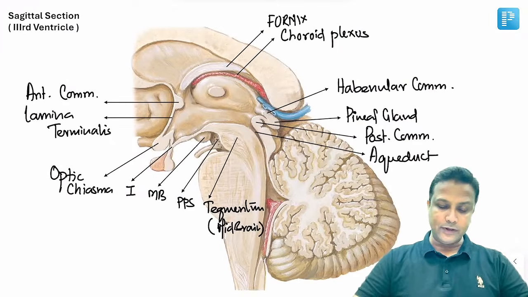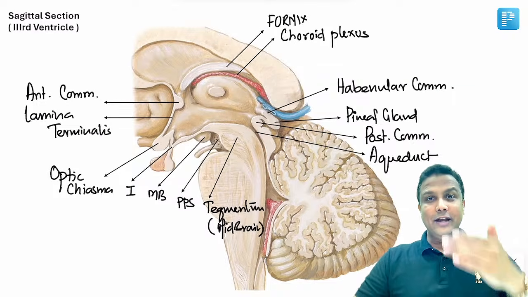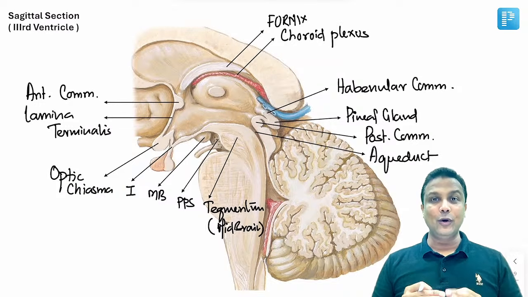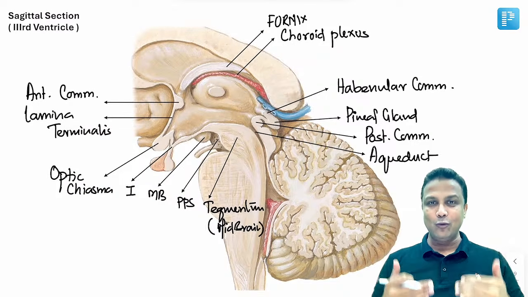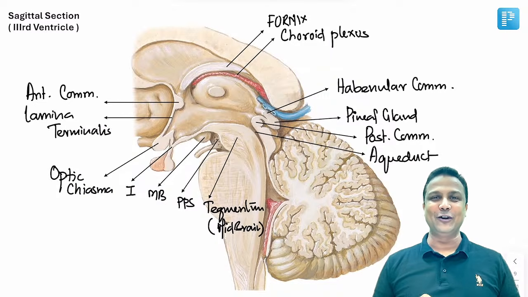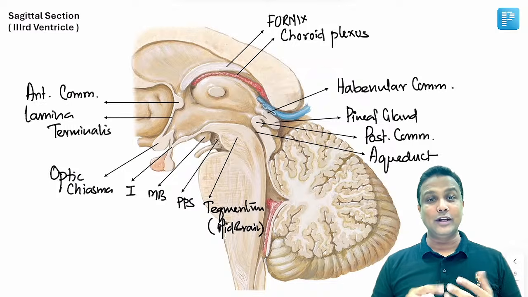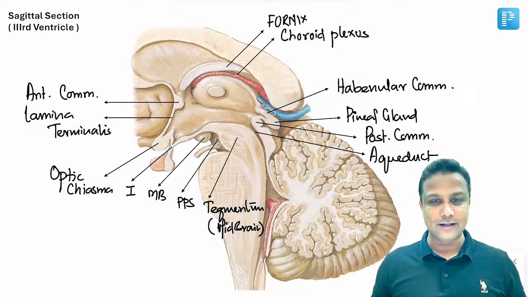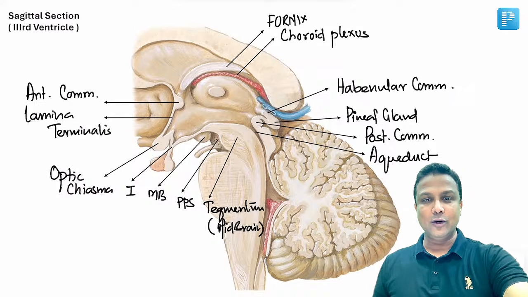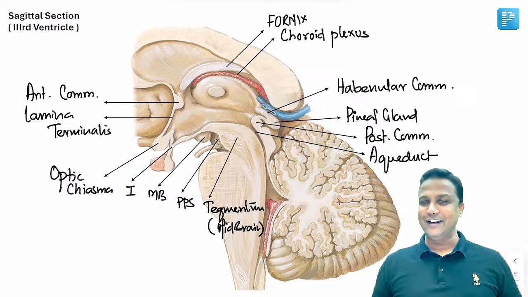Perfect. Then moving ahead. Now, once I am done with the coronal section, I hope all of you are understanding my planning here. In one section, we have completed many topics. We are done with the topic of fornix. We are done with the topic of basal ganglia, identifying all the nuclei and what will be the lesions in that one. Now, once you are done with this one, let us go ahead with the sagittal section right now.